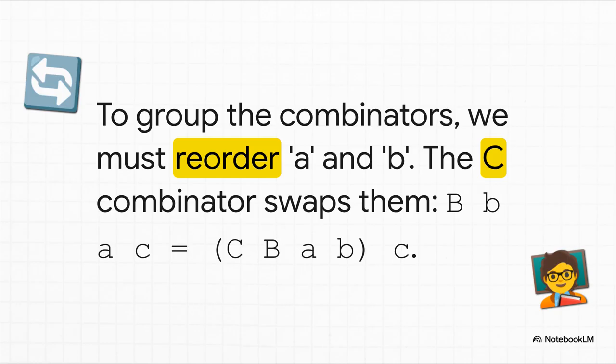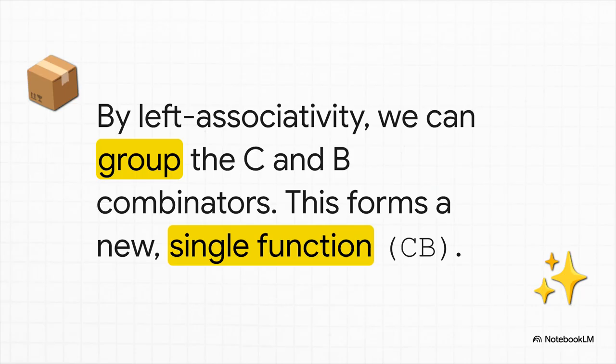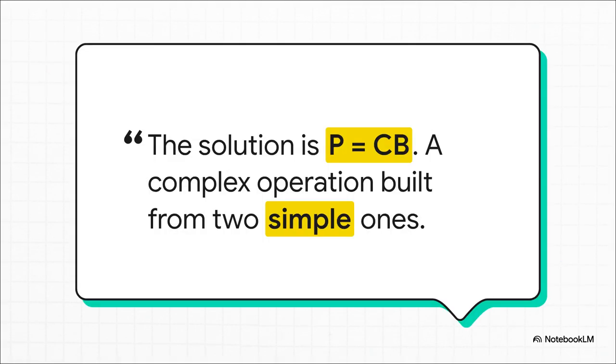And now that the C and the B are sitting right next to each other, we can just group them. See, in this system, function application always groups from the left, so we can treat C and B as a single, new function. This new combined CB function is what's going to be applied to A, B, and C. And there it is. That's our answer. Our new function, P, is simply CB. We just created a new, very specific operation just by snapping together two of our simple general-purpose blocks.